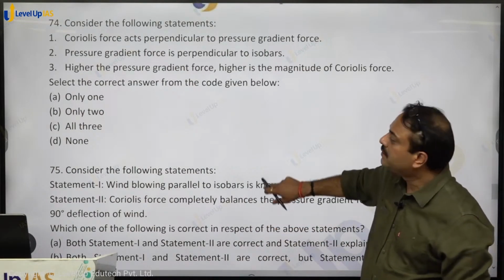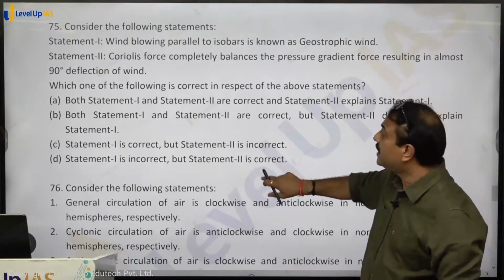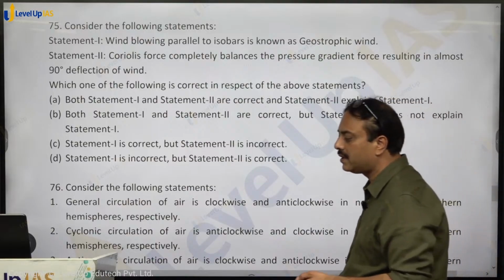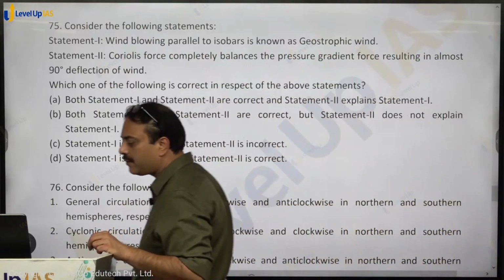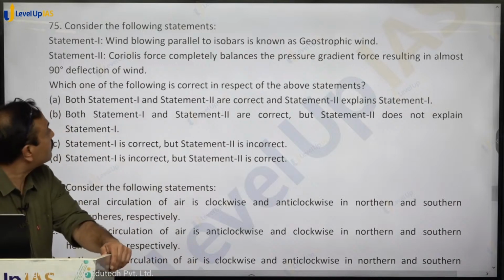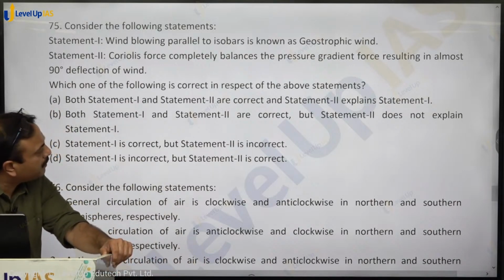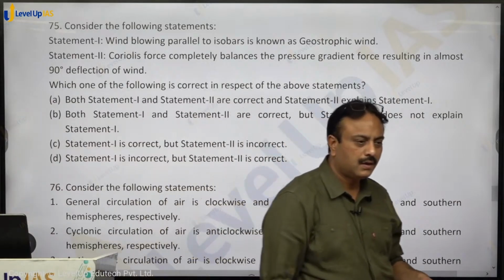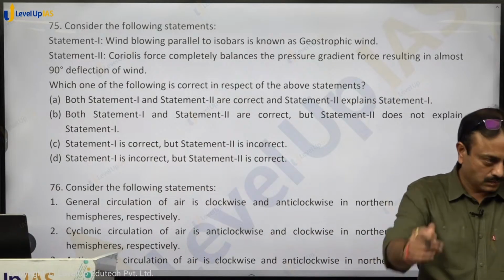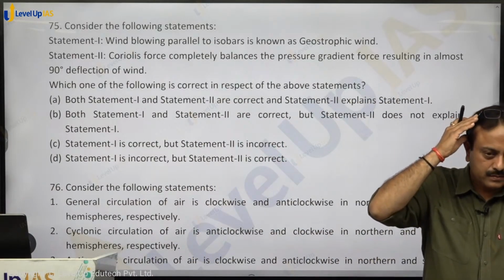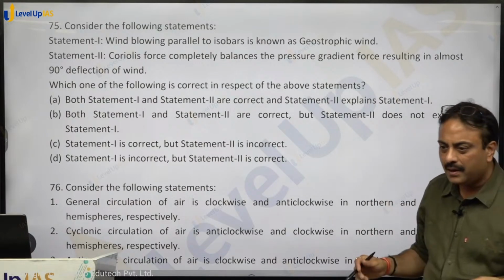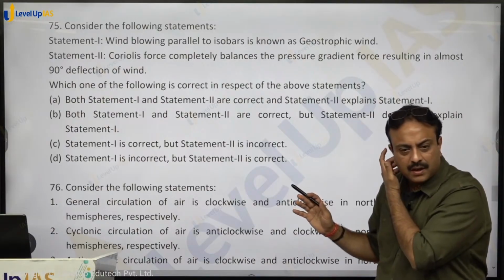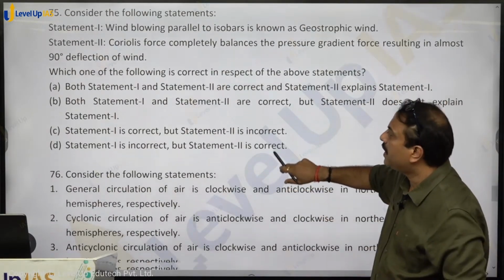Question. Consider the following statements. Statement 1: Wind blowing parallel to isobars is known as geostrophic wind. That is the very definition of geostrophic wind, correct? Statement 2: Coriolis force completely balances the pressure gradient force, resulting in almost 90-degree deflection of the wind. Yes, and this is the only reason. So option A for apple, that both the statements are correct, and statement 2 is the correct explanation for statement 1. So option A will be the right answer.